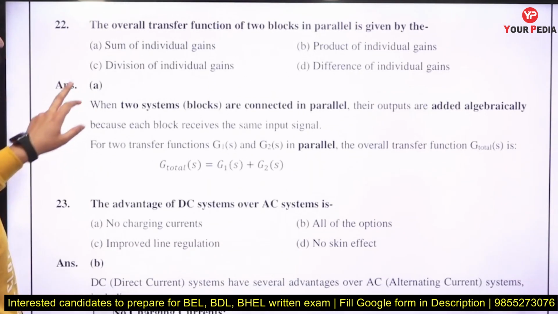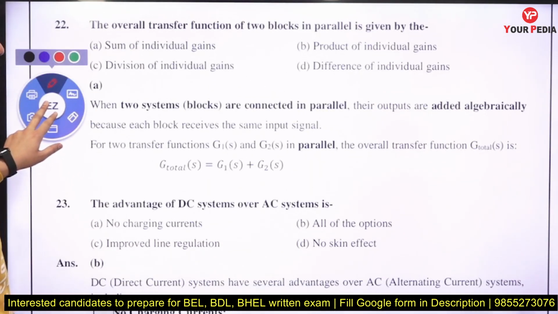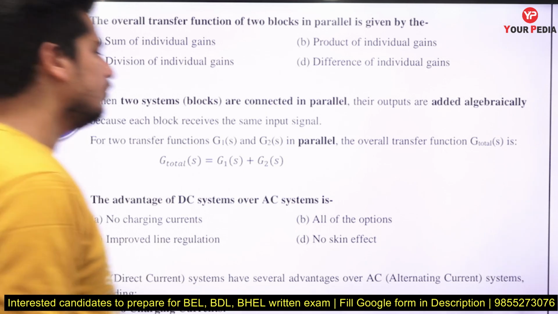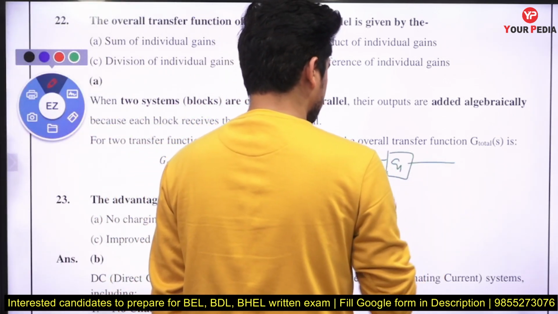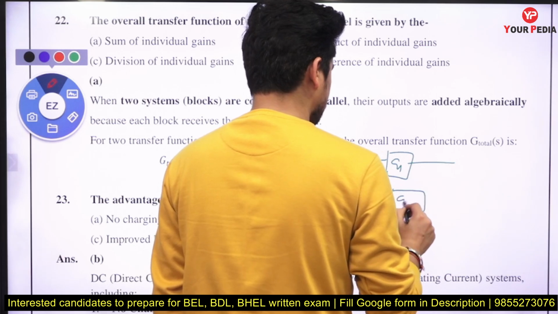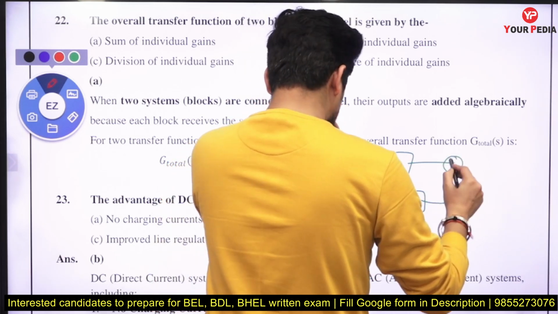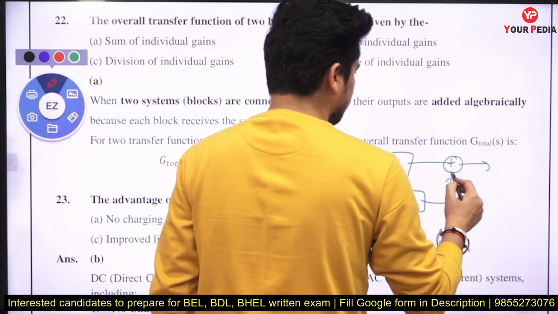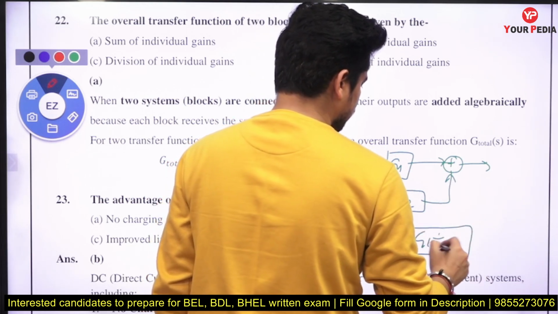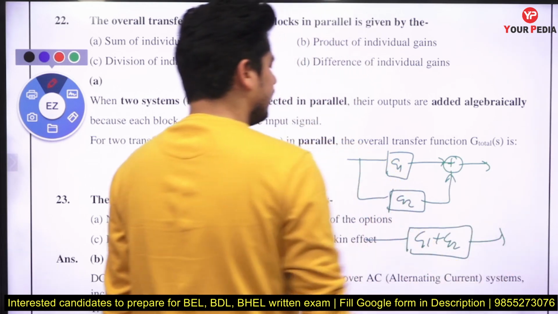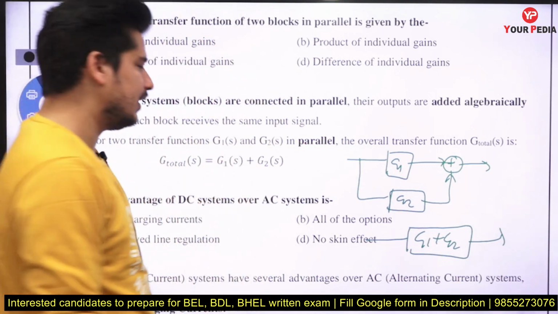The overall transfer function of 2 blocks in parallel. Whenever you connect 2 blocks in parallel, this is Z1, this is your Z2, the overall transfer function becomes G1 plus G2. Whenever you have 2 blocks in parallel, the overall transfer function will be the addition.